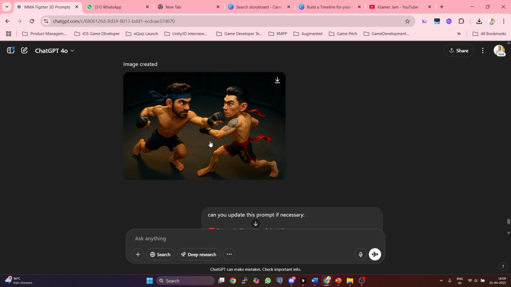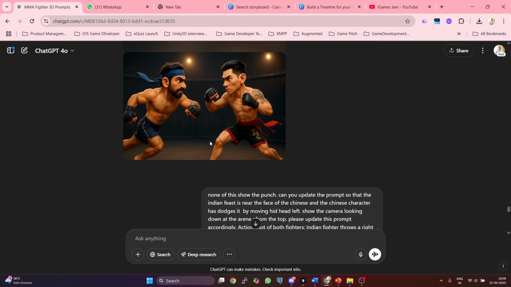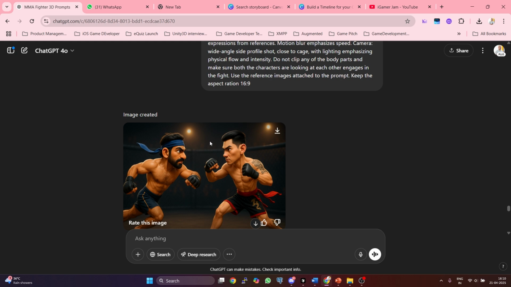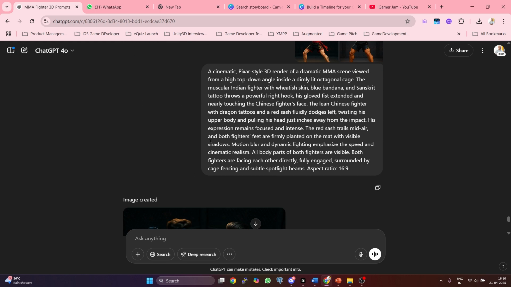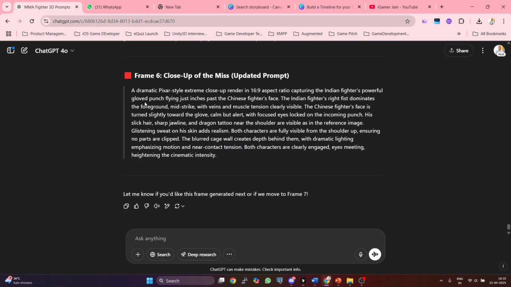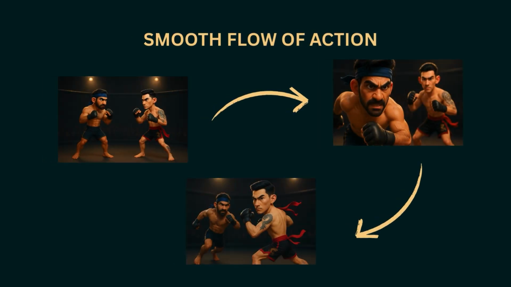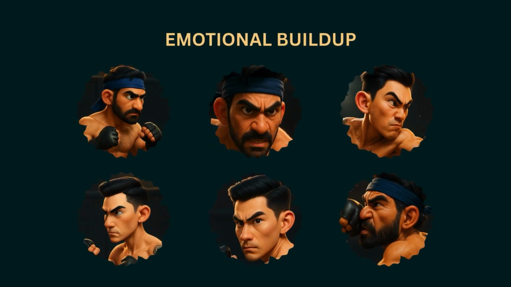Now is the time to stitch the story together. Once you've got all your frames ready, don't rush to post or present just yet. Lay them out side by side. This is where you step into the director's chair and ask, does the action flow smoothly from one frame to the next? Are the visual cues consistent? Tattoos, outfits, shadows and scars? And most importantly, is the emotional arc building frame by frame?